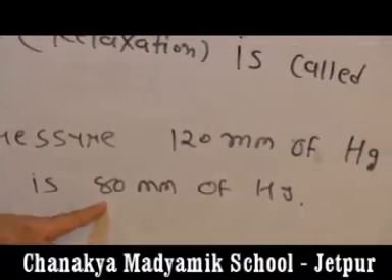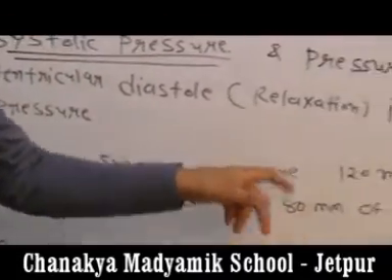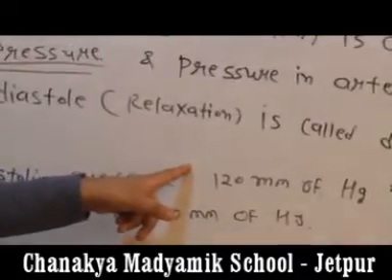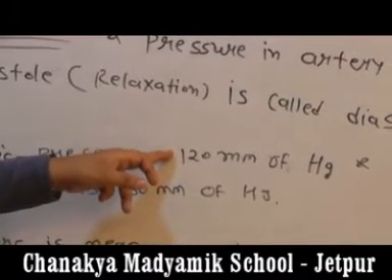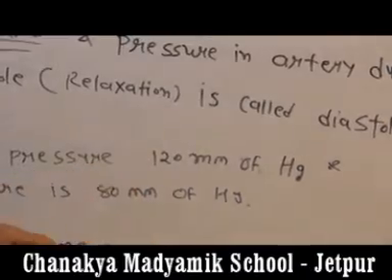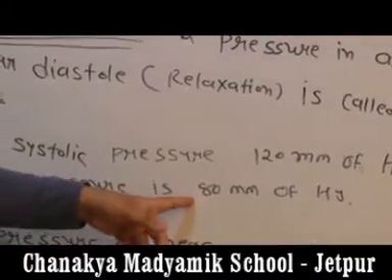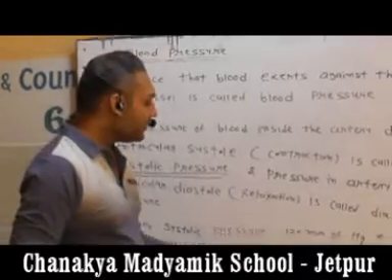So if we say that the blood pressure range is 80 to 120 millimeter of Hg, then above 120 millimeter of Hg it occurs as hypertension, and when it decreases below 80 millimeter of Hg, we feel low blood pressure.